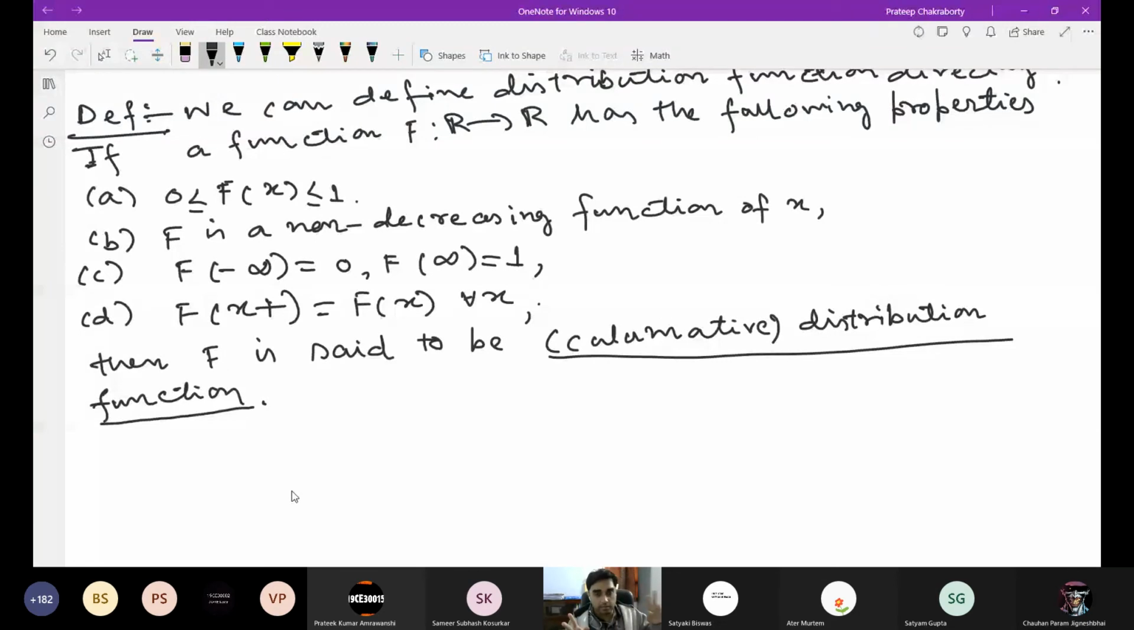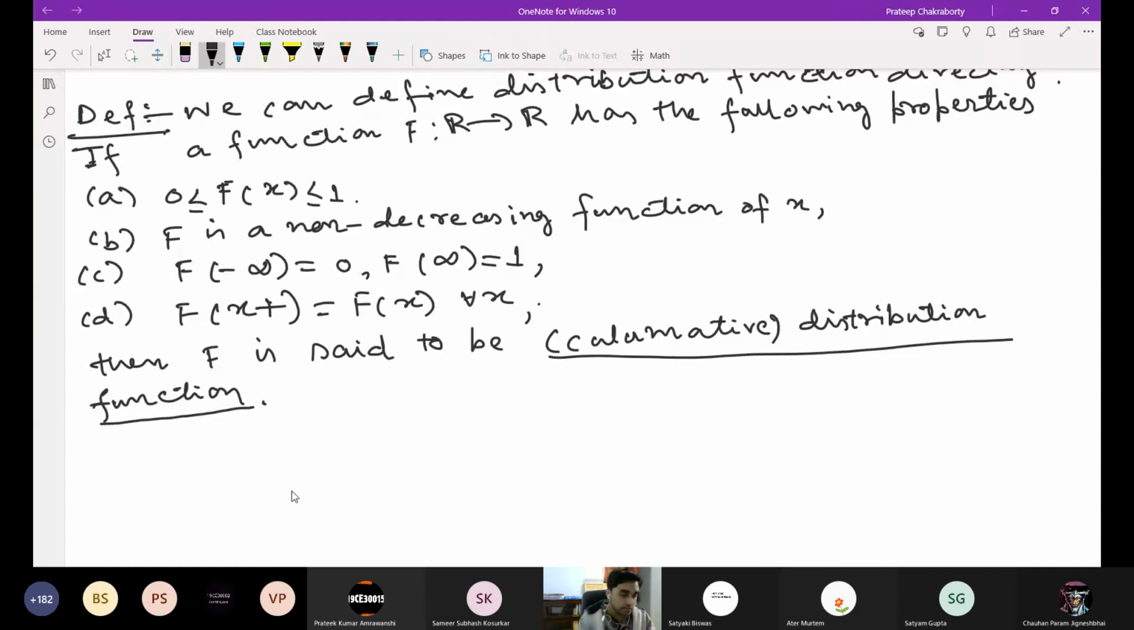So there are two definitions, right? One is first define the probability space, then define the random variable, then define the distribution function, which has those four properties. The other way is we just say that some function is a cumulative distribution function if it satisfies these four properties. So these two definitions should be the same, which we are not going to prove.